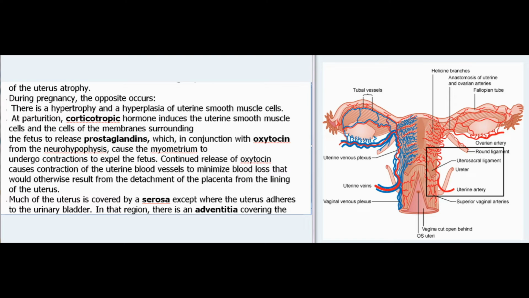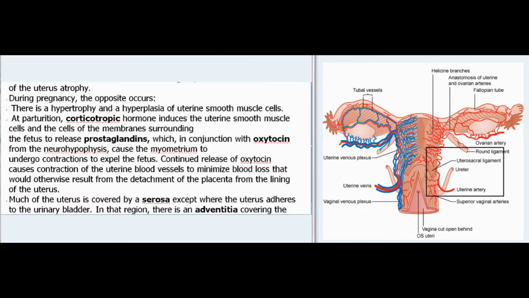At parturition, corticotropic hormone induces the uterine smooth muscle cells and the cells of the membrane surrounding the fetus to release prostaglandins, which, in conjunction with oxytocin from the neurohypophysis, cause the myometrium to undergo contractions to expel the fetus. Continued release of oxytocin causes contraction of the uterine blood vessels to minimize blood loss that would otherwise result from the detachment of the placenta from the lining of the uterus.